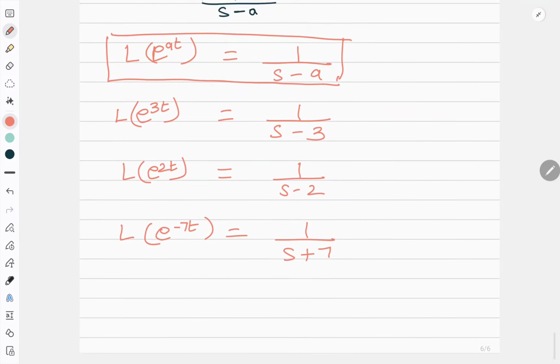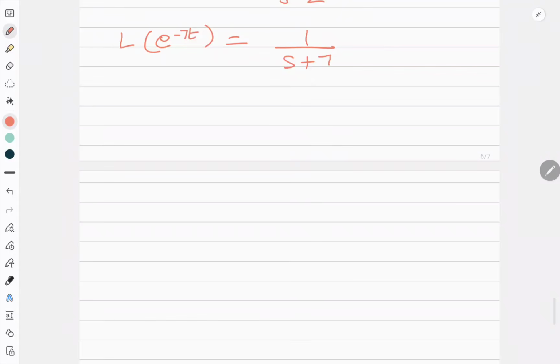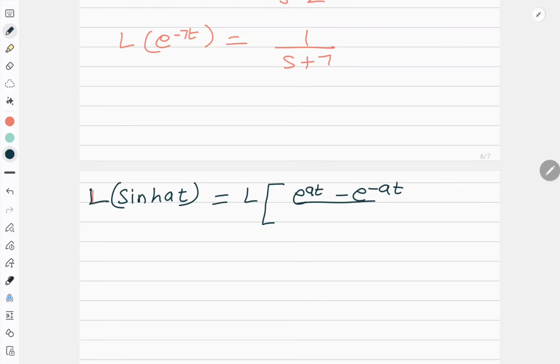Now, here you have the extension also. What is the extension? If I want Laplace of sine hyperbolic at, what is sine hyperbolic at? I can replace sine hyperbolic at by (e to the power at minus e to the power minus at) upon 2. This we have discussed while doing differential equations also. So this is 1 by 2 times Laplace of e to the power at minus Laplace of e to the power minus at.